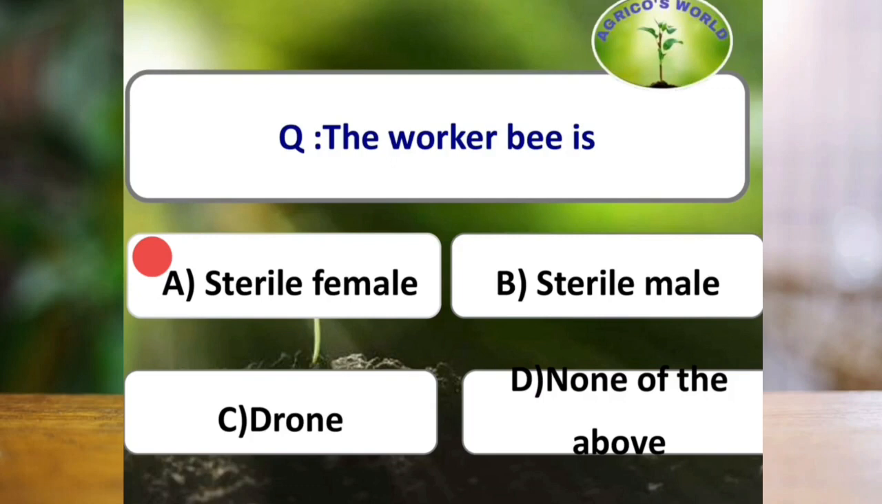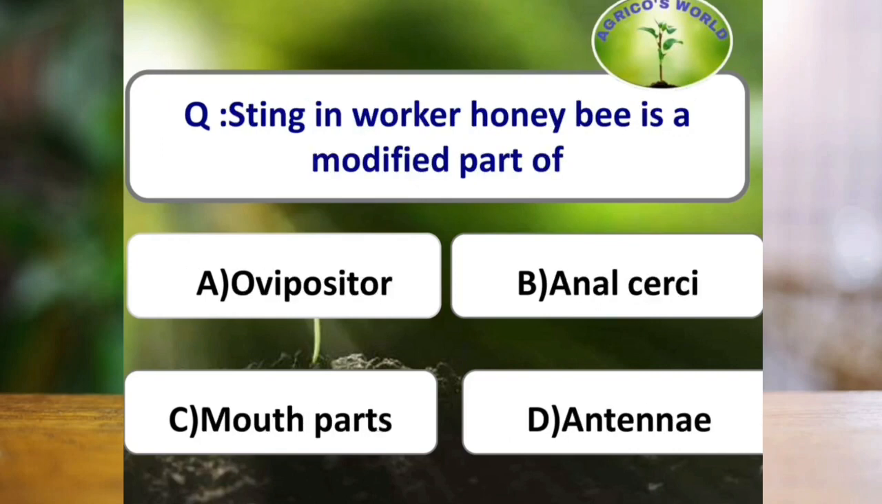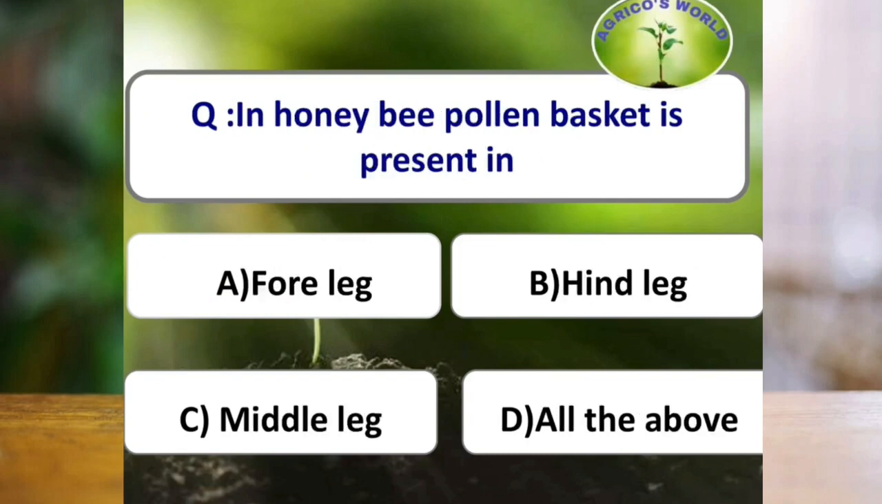The worker bee is a sterile female. Flowering plant recommended for an apiary is rose. Sting in worker honeybee is a modified part of ovipositor. In honeybee, pollen basket is present in the hind leg for pollen collection, whereas front and middle legs are modified for antennal cleaning and wax picking respectively.